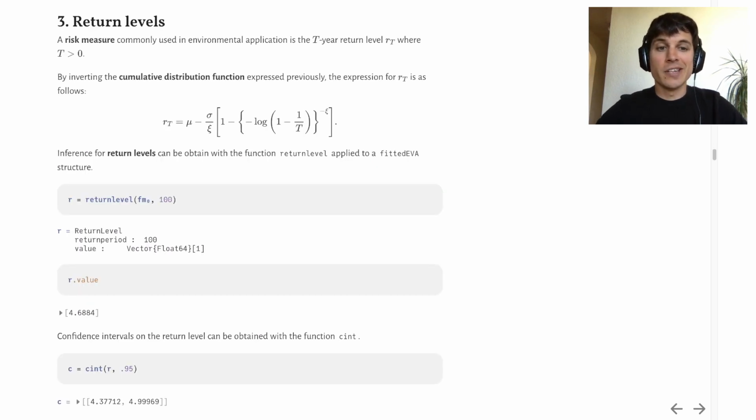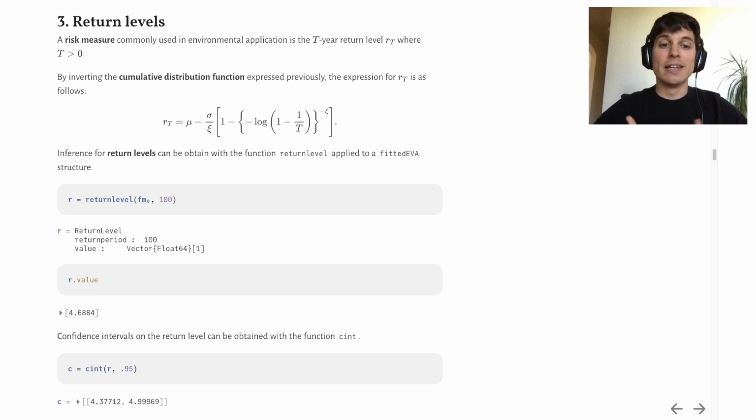Now that we are confident in the fit of our model, we'd like to estimate a t-year return level. It's a risk measure commonly used in many applications. It corresponds to the quantile 1 minus 1 over t of the GEV distribution modeling the annual maxima. In practice, it gives the value that is expected to be equaled or exceeded on average once every interval of time t, with a probability of 1 over t. This value is obtained from the quantile function or the inverse cumulative distribution function of the GEV distribution.